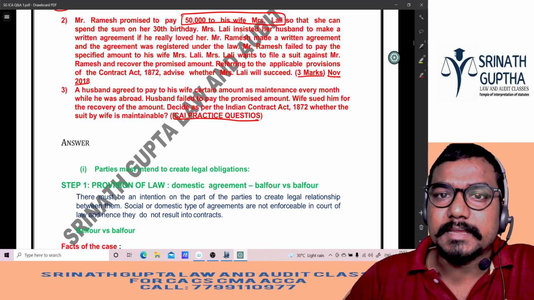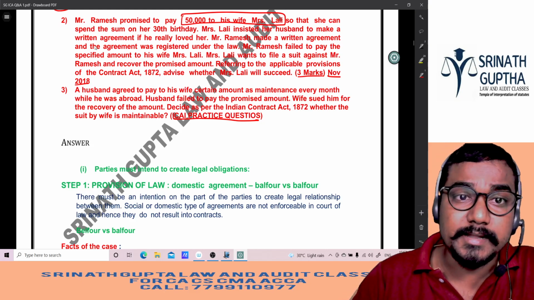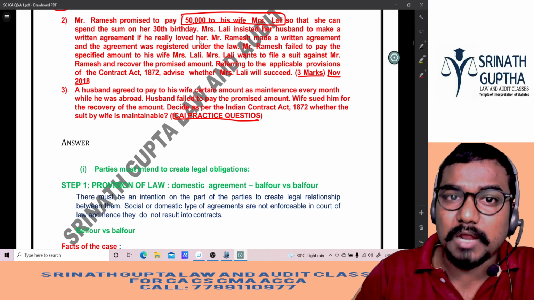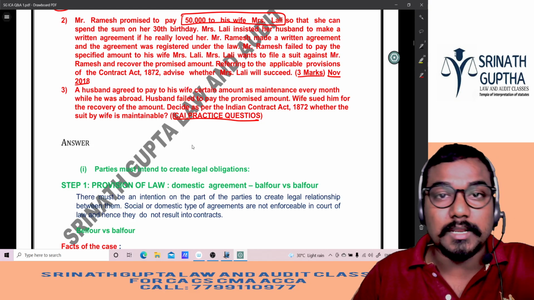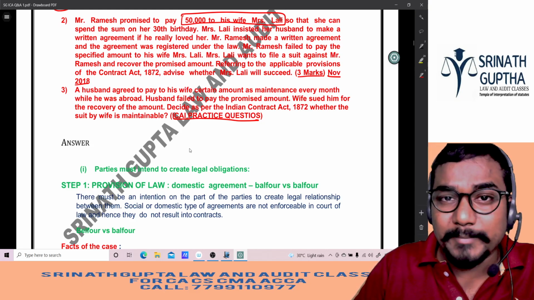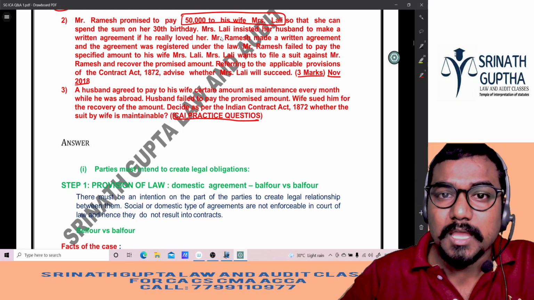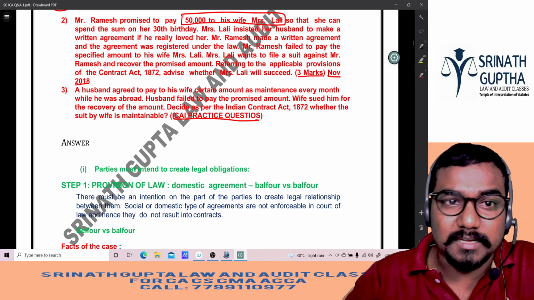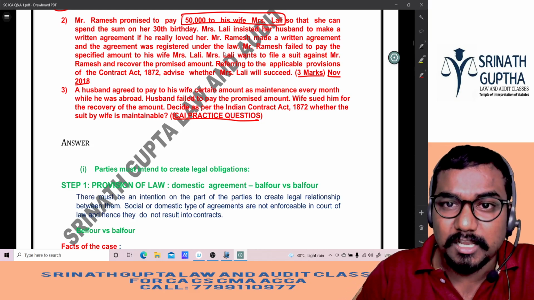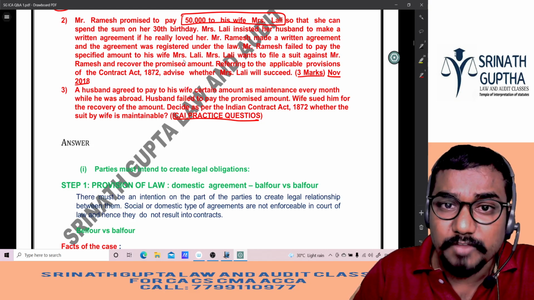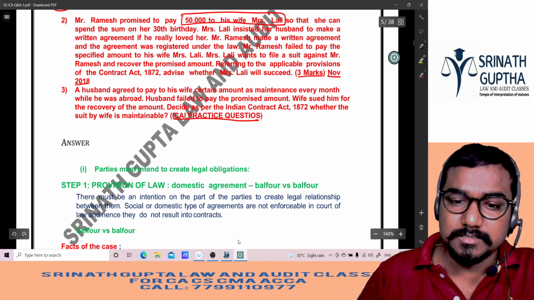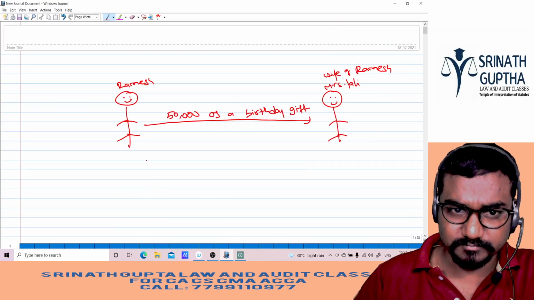Mrs. Lali insisted that her husband make a written agreement if he loved her. So Mrs. Lali said, I want it on white paper. I don't want it orally. I cannot believe you, my dear husband. My dear husband, give it on paper. Mr. Ramesh made a written agreement and the agreement was registered under the law. Mr. Ramesh fails to pay the specified amount to his wife Lali. So Ramesh said, I will give you money.